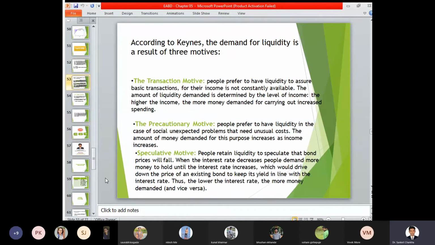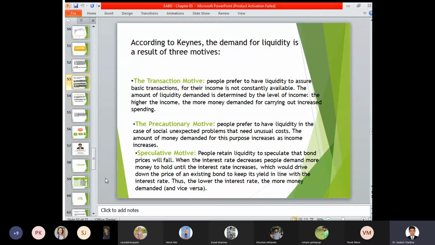Now, according to Keynes, the demand for liquidity is a result of 3 motives. The first motive is the transaction motive. Transaction motive focuses on what amount of money is required for conducting a level of transaction, that is, your requirement of money for day-to-day expenditure. For example, when my salary is rupees 50,000 and the monthly expenditure is rupees 20,000, then 20,000 becomes your transaction motive.